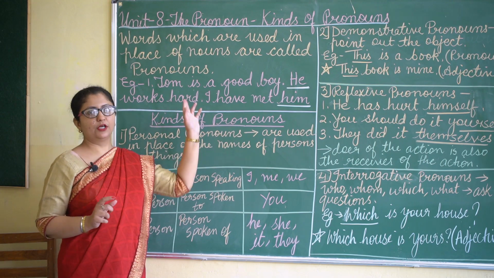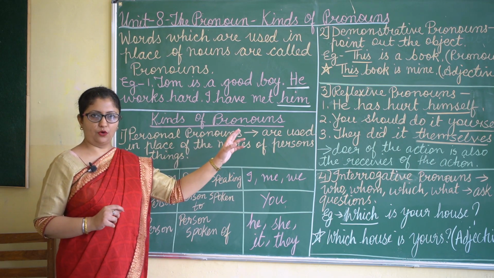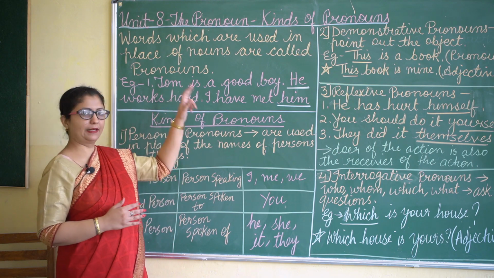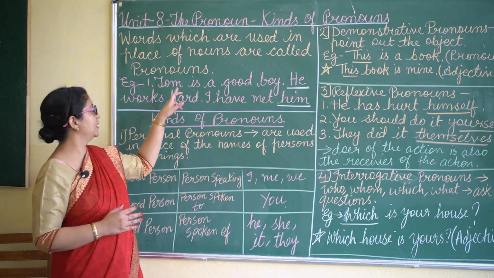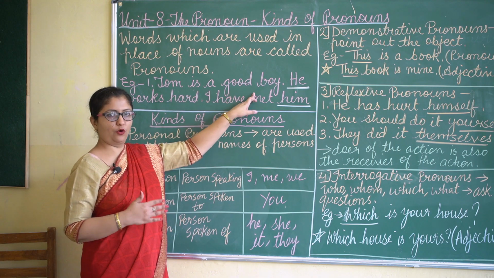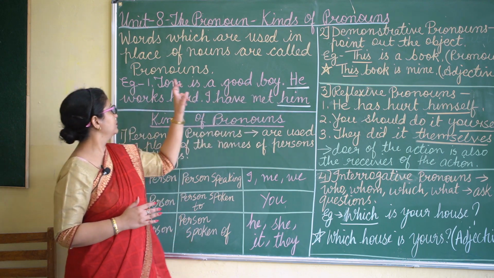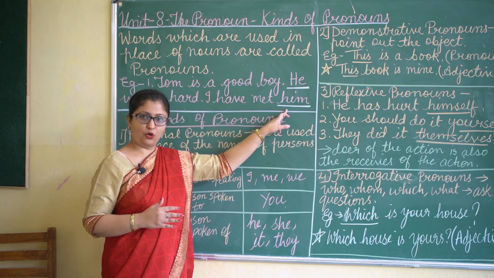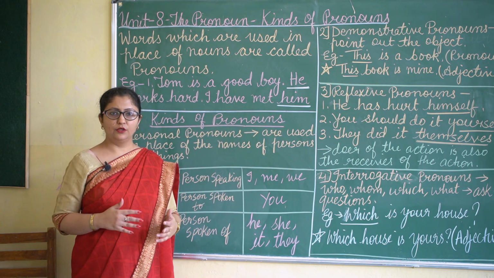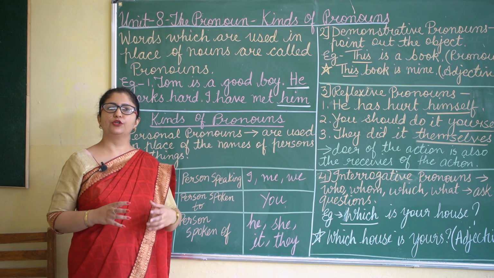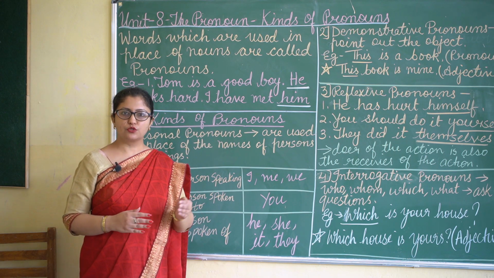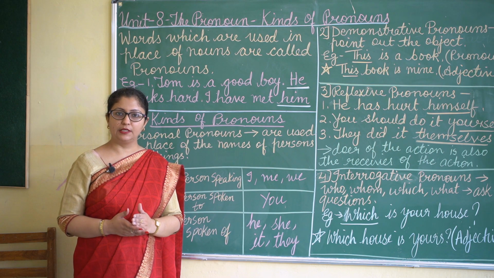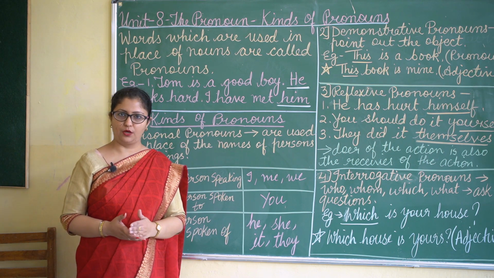Whenever we are talking further about Tom, we cannot keep on saying the word Tom again and again. If we say Tom is a good boy, Tom works hard, I have met Tom, we cannot keep on using the nouns repeatedly. So, in place of nouns, the words which we use are called pronouns.